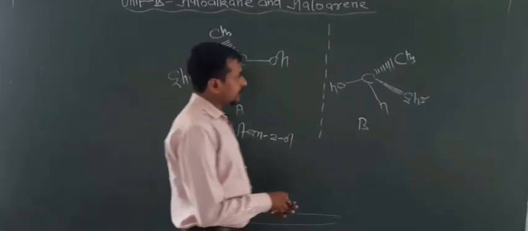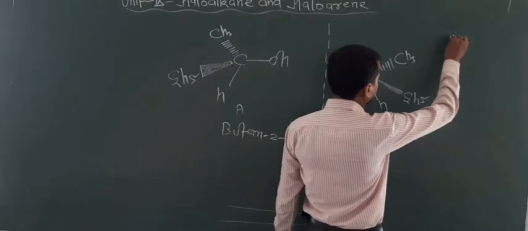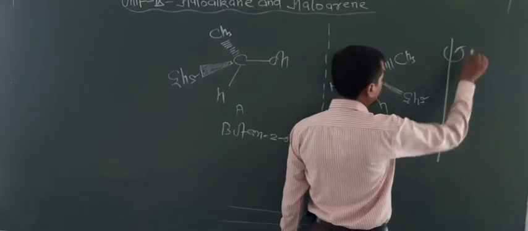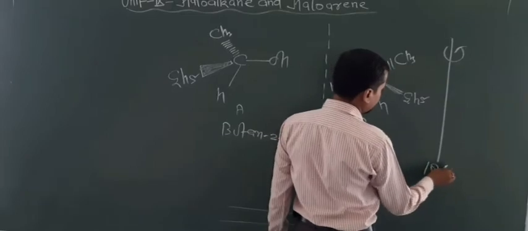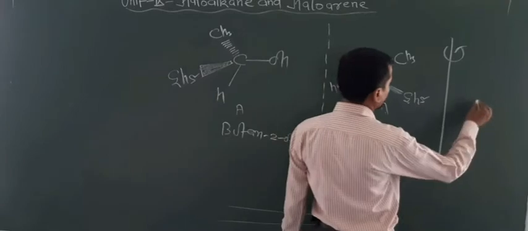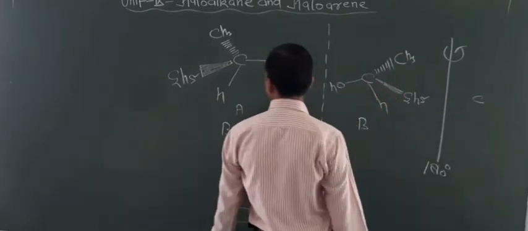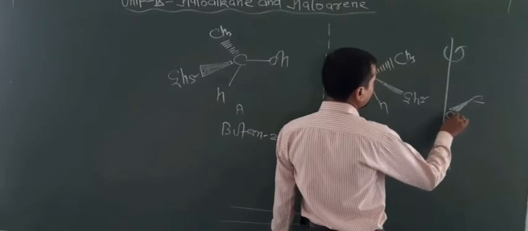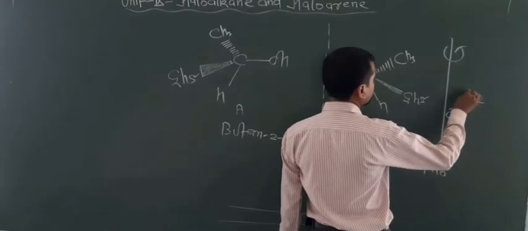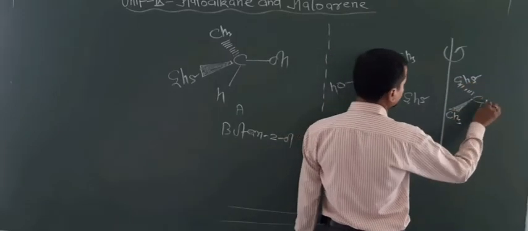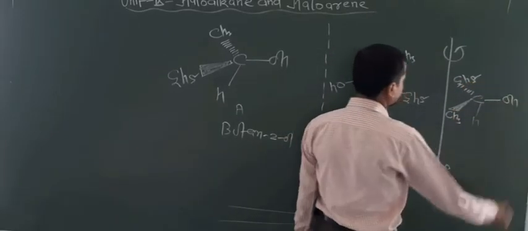Now dear students, what happens here? If rotation of 180 degrees occurs for B, in that condition the structure becomes like this. Now here CH3, this will show C2H5, this is H and this is OH.